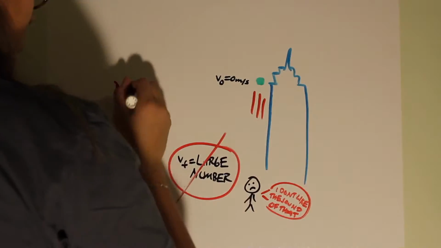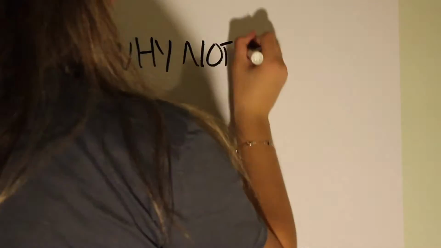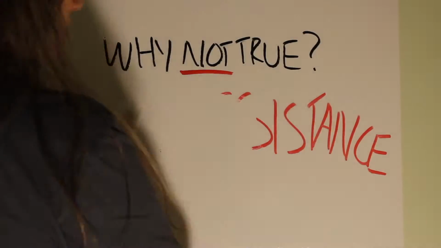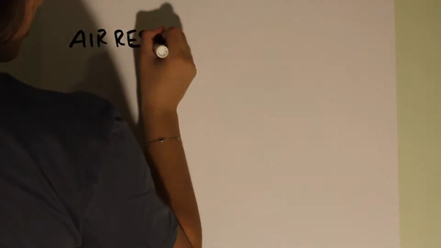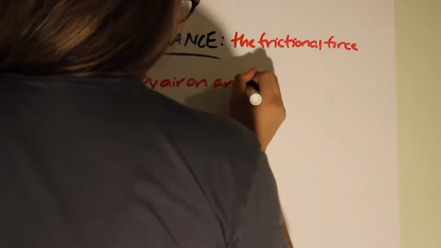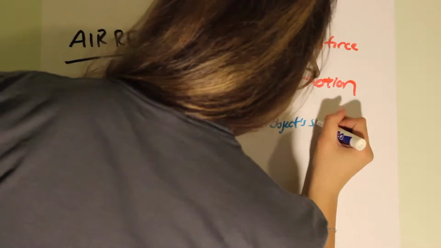Although at first glance this may seem true, it is not. Why, you may ask? Well, take one good guess. Air resistance. Air resistance is defined as the frictional force exerted by air on an object in motion. It is the result of collisions between the object's surface and microscopic air molecules.